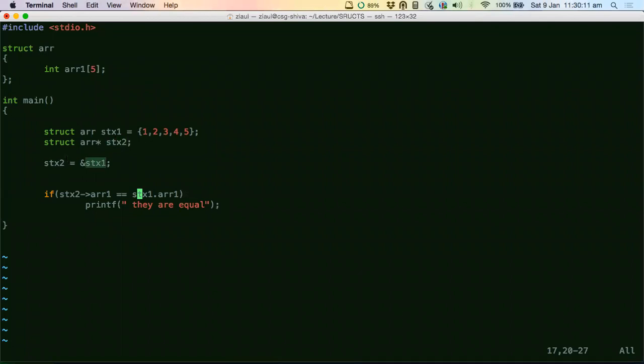So there are two accesses to stx1, one through the pointer and one through the variable name. Sir, if we had not an array, just a singular data type in the structure, then also we would have to use this operator to access that. Yeah, exactly. Whatever there is inside the structure, if you are accessing it through a pointer, you have to use this operator, the arrow operator.